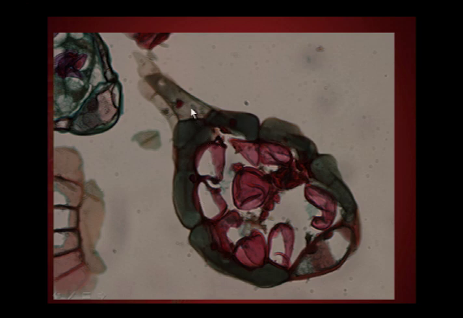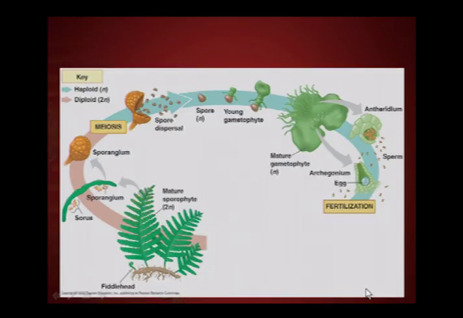So this is all diploid tissue. The leaflet, roots, everything's diploid tissue, including this tissue here. And when meiosis occurs within the sporangia, that's where the haploid spores are generated. And so then the sporangium will rupture and the spores are released. And again, haploid spores. So you may recall that in our general life cycle, spores are released and spores will grow into gametophytes.